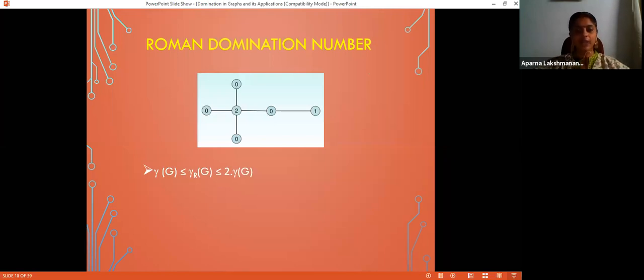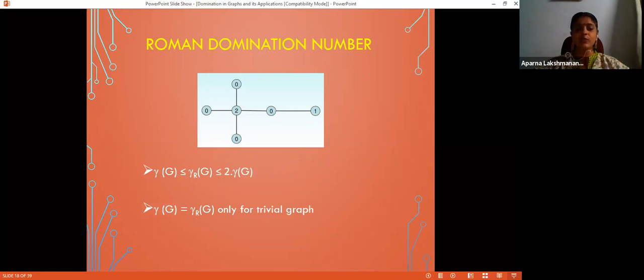Again, you give me a dominating set. Every vertex is adjacent to at least one vertex in this dominating set, right? So give value 2 to all those vertices which are present in that dominating set, which satisfies the condition, right? All other vertices are adjacent to at least one vertex which is of value 2. So 2 times gamma(G) gives me an upper bound of the Roman domination number.